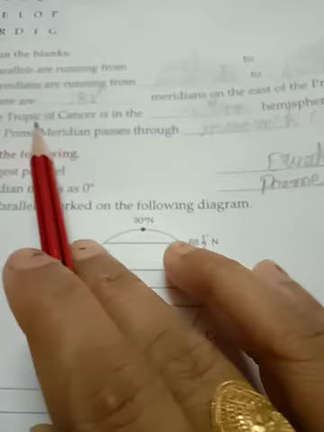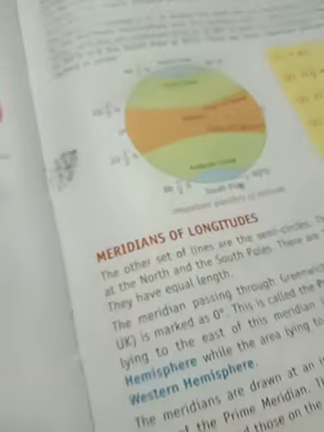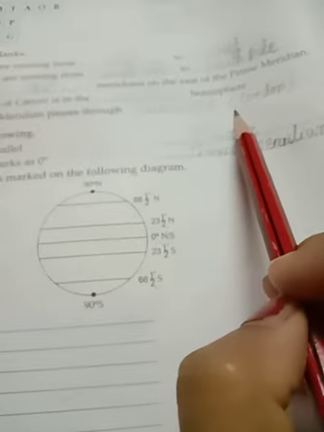Question number 4: The tropic of Cancer is in the dash hemisphere. The tropic of Cancer is in our northern hemisphere. Question number 5: The prime meridian passes through dash. The prime meridian passes through Greenwich.